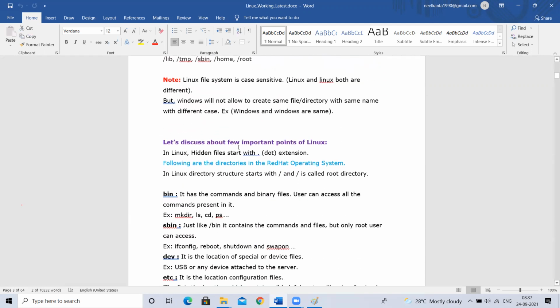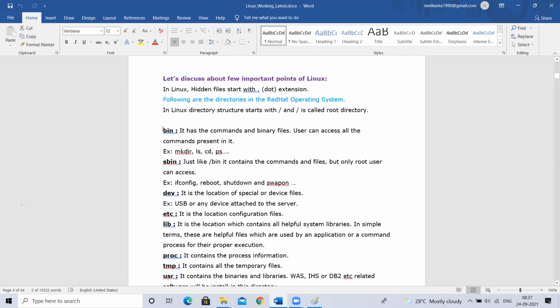So the commands present in bin can be accessed by all the users, both root user and normal users. The commands present in bin can be accessed by all the users, but the commands present in sbin can be accessed by what user?